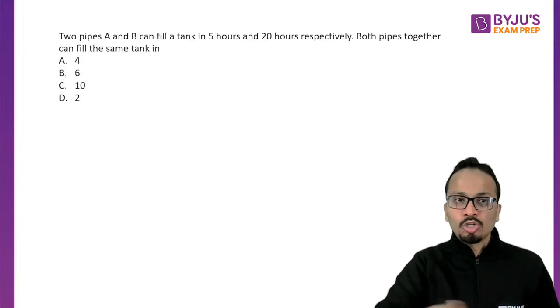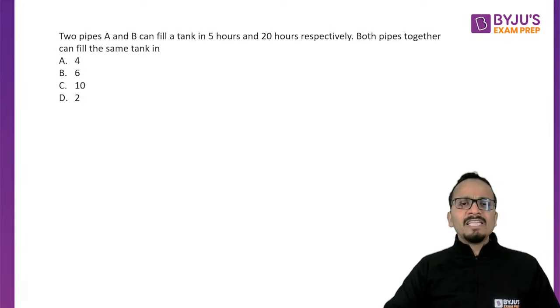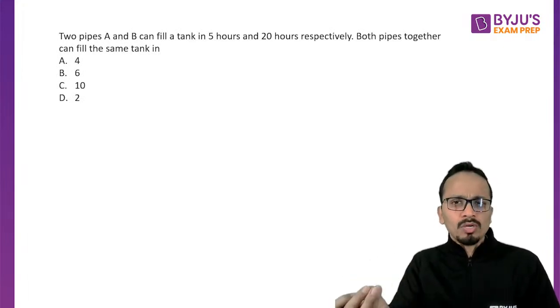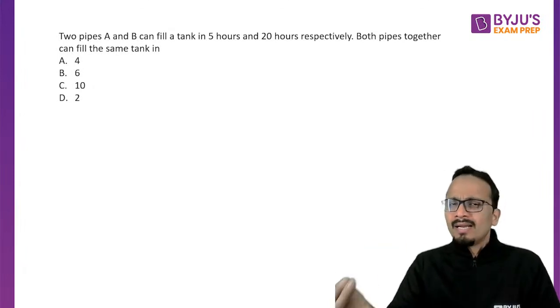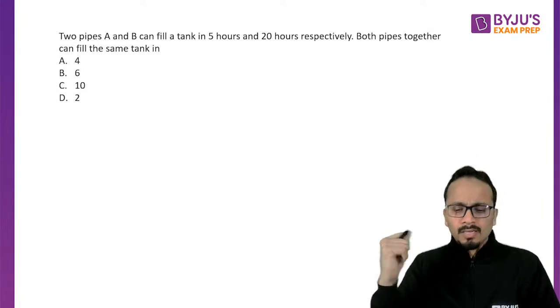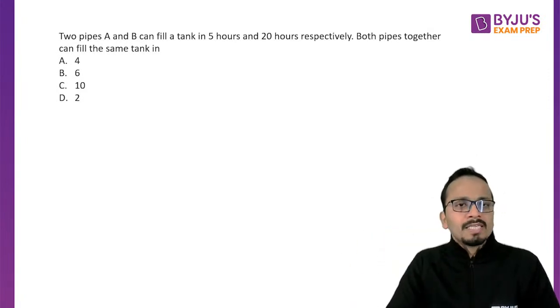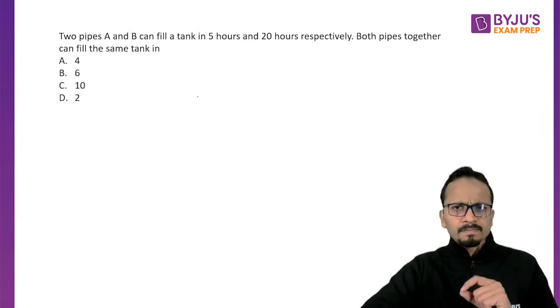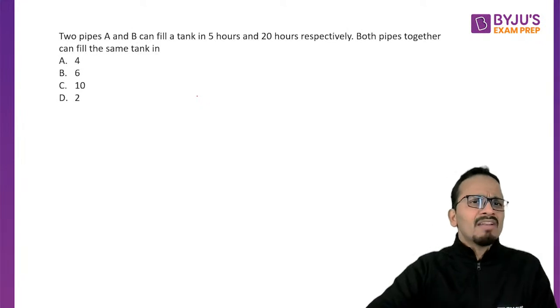All right. So question number one, a very, very easy question, very small question on time and work. Okay. So you should not be taking more than 30 seconds to finish this question. So question is saying that two pipes A and B can fill a tank in 5 hours and 20 hours respectively. Both pipes together can fill the same tank in how many hours?